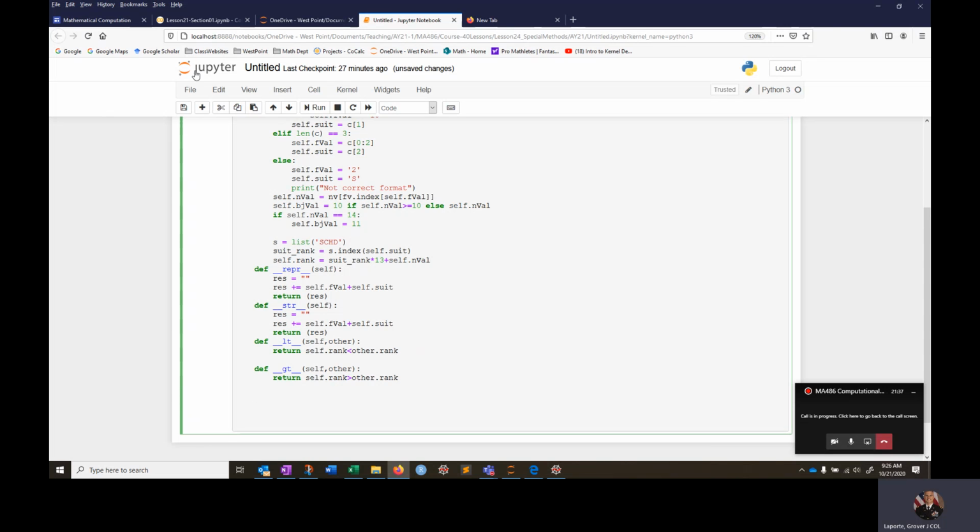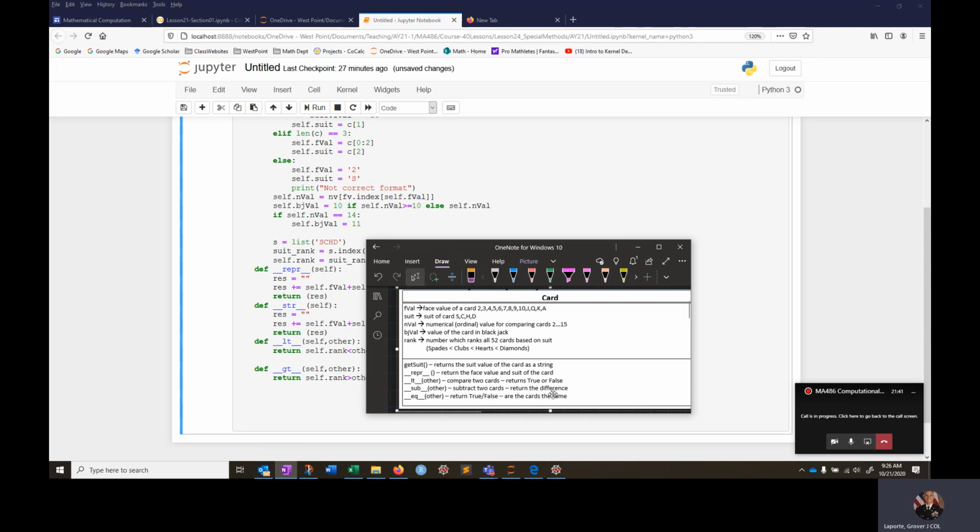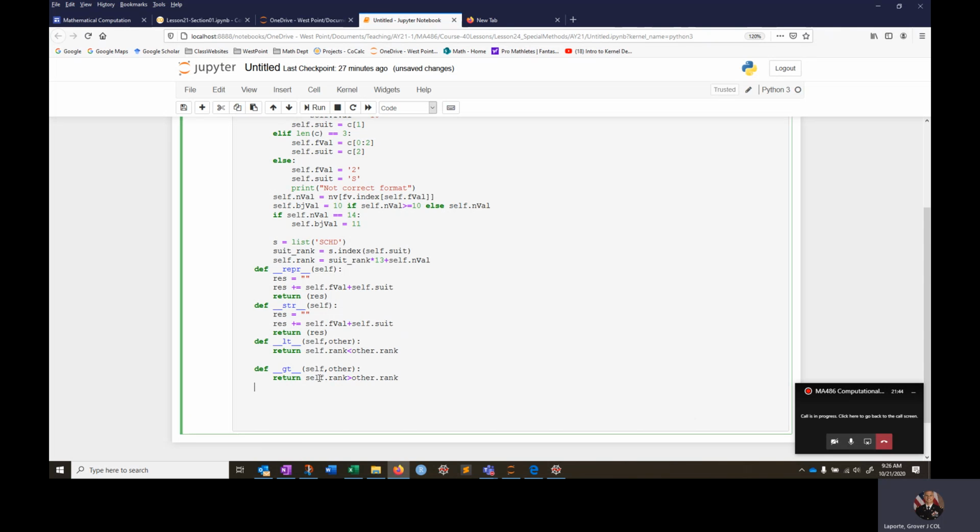Let's see what happened. What's the next thing? Just make sure I hit everything. Subtraction: subtract 2 cards, return the difference. Okay, so what do we want to have happen when we subtract 2 of these? Underscore sub, self comma other. All right, so if I had 2 card objects with a minus sign in between them, what do we want it to do? I want it to return self.rank minus other.rank.